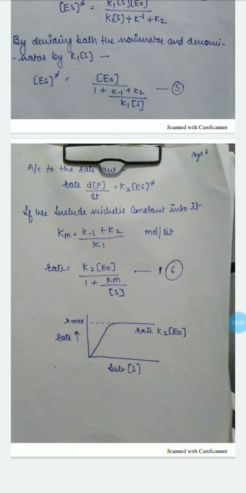By plotting a graph between rate of reaction and concentration of substrate, we get a relationship. So it is quite clear that kinetics of enzyme catalytic reaction is depending upon the concentration of substrate.